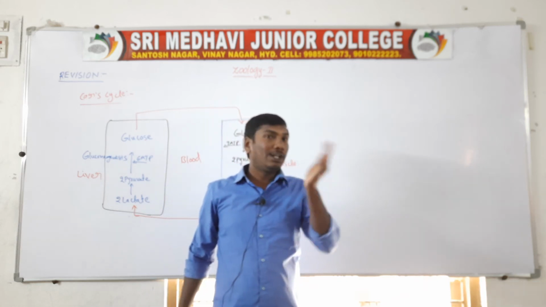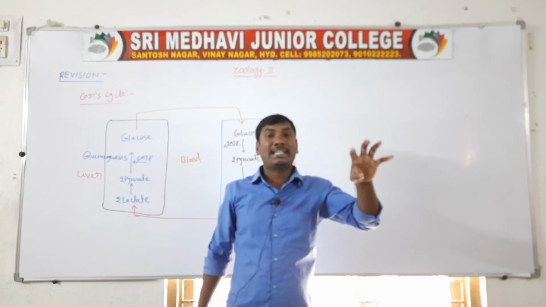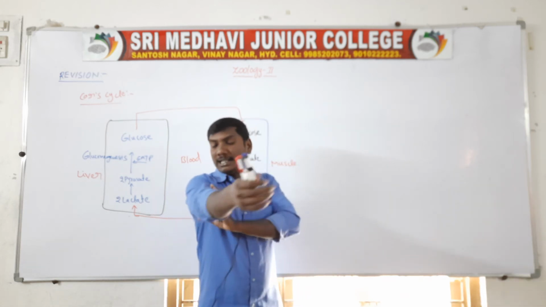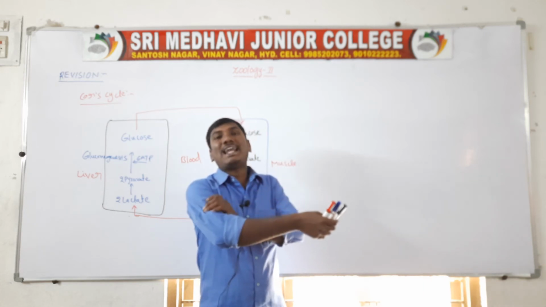Respiration has two types, aerobic respiration and anaerobic respiration. When oxygen is not available, anaerobic respiration occurs in the muscles, and there is accumulation of lactic acid.